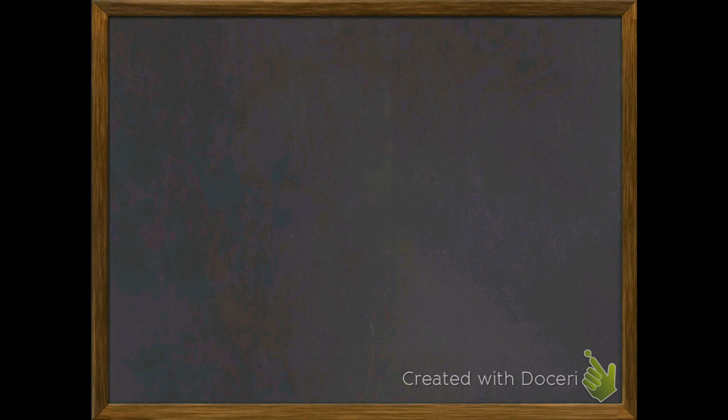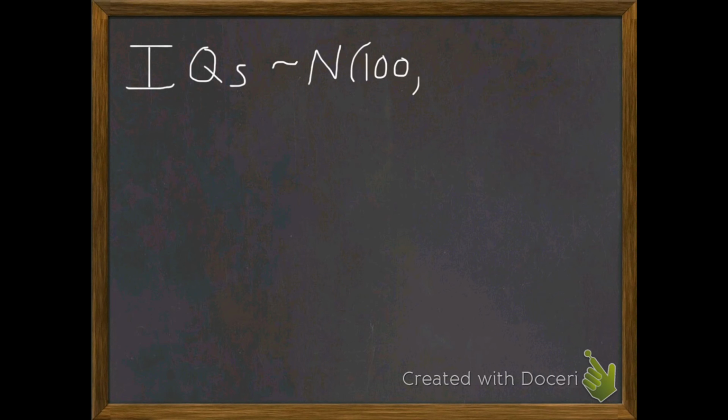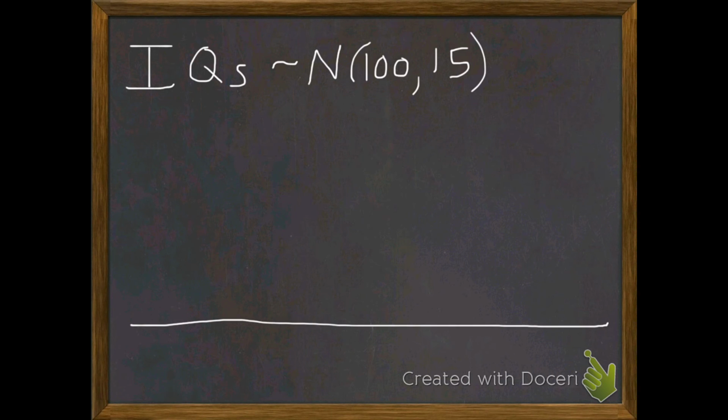Now guys, one of the easiest distributions to deal with that's normally distributed is IQ scores. And it turns out that IQ scores are normally distributed with a mean of 100 and a standard deviation of 15. Now what that tells us is the following. We can sketch the normal distribution.